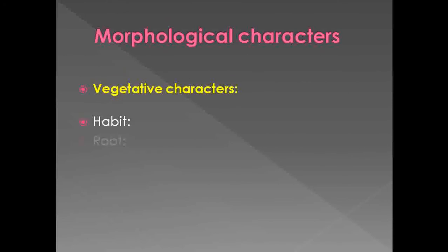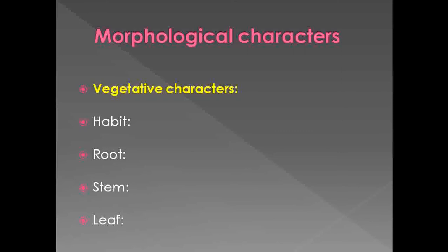Whenever we are going to describe a particular plant, we must know its morphological characters. What are the morphological characters? Those characters in the plant which we can observe easily with the naked eye are called morphological characters. These morphological characters are divided into two types, the vegetative characters and the reproductive characters. Under the vegetative characters, what are the sub-characters?